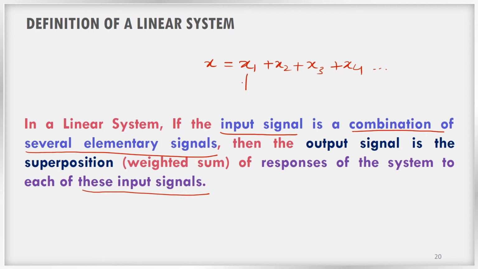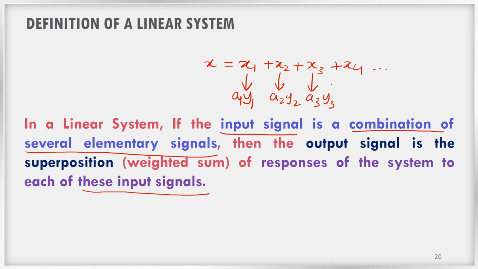Assume the system gives a1 y1 as the output to x1, a2 y2 to the input x2, a3 y3 as the output to the input x3, and so on.